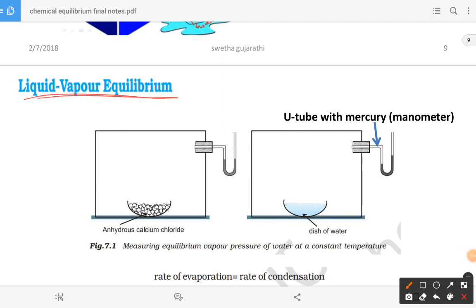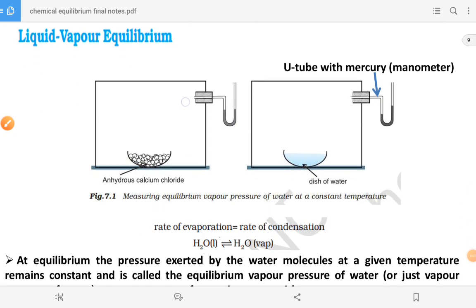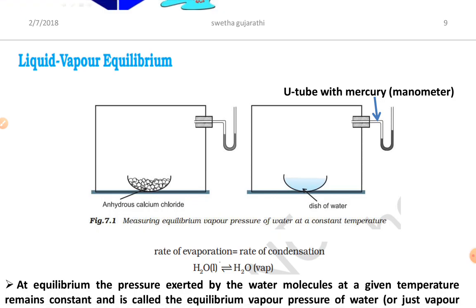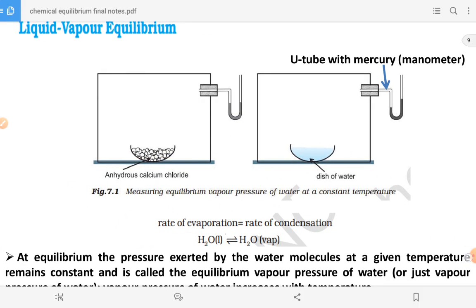Now let us see here. I am taking a box, and in this box I am first keeping anhydrous calcium chloride. What is the use of anhydrous calcium chloride?